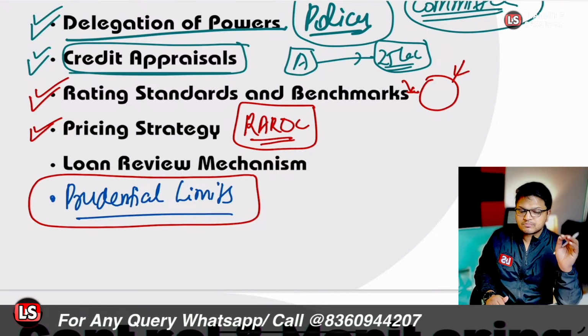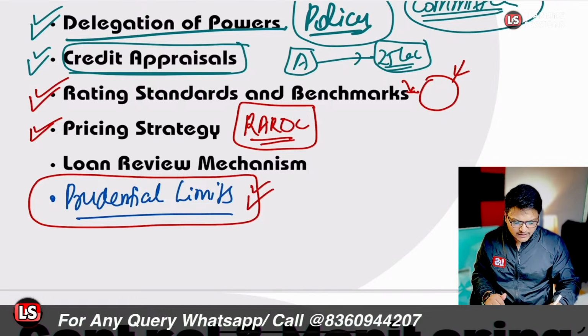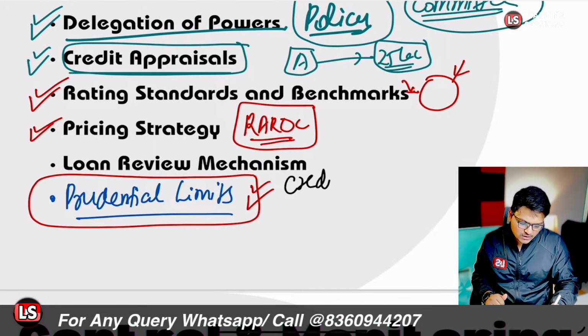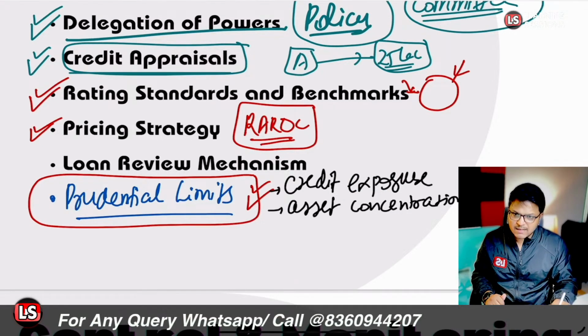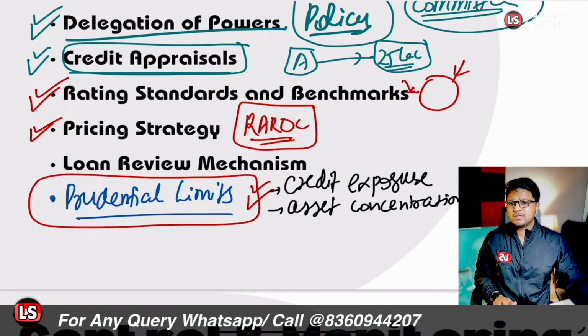And further, it's related to the different limits. So what are the different limits which are to be followed? Let me just write them. Whether it's related to credit exposure, or to checking the asset concentration. Let's say that your branch has been sanctioning a lot of MSME loans, right? Then you shouldn't be sanctioning many more MSME loans, because if there is a downturn in the MSME sector, then definitely your branch will be facing a huge risk, right?